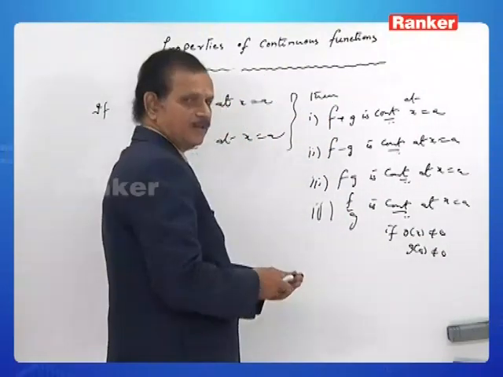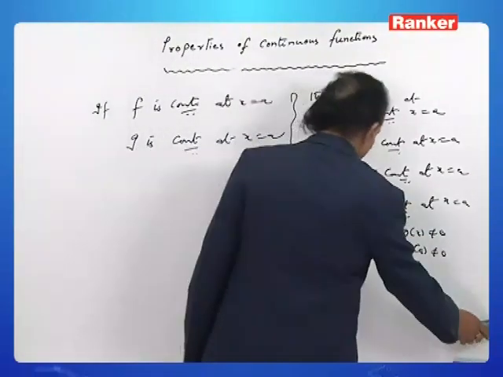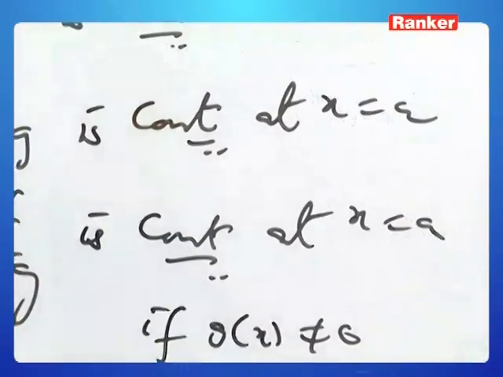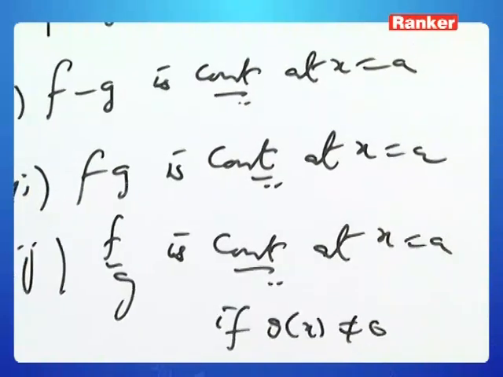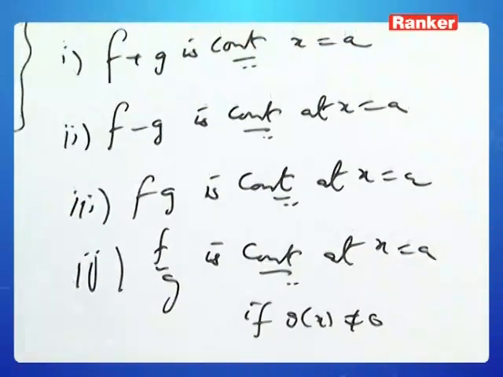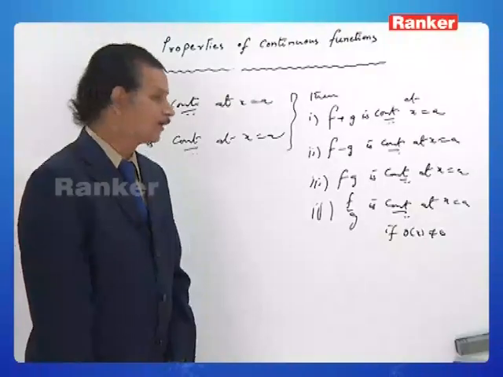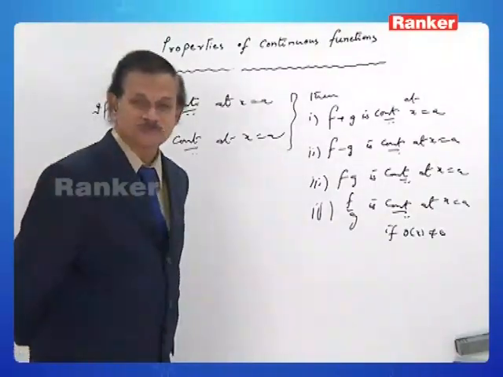It is enough to say one thing, g of x not equal to 0. Why? Because we are going to have g of x in the denominator, so we have to take care that it shouldn't become 0.